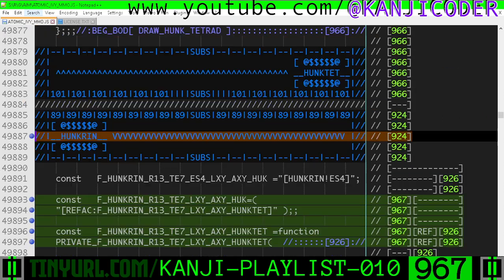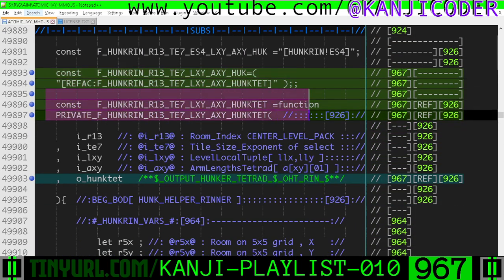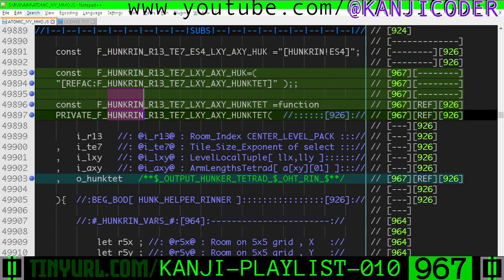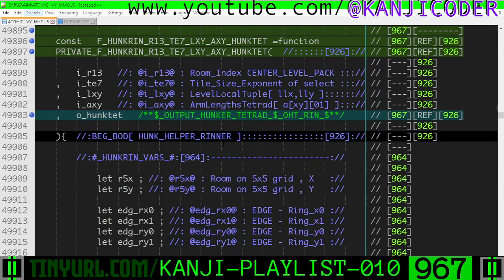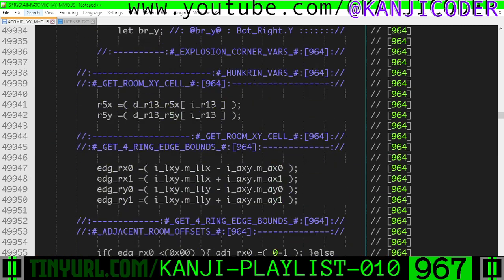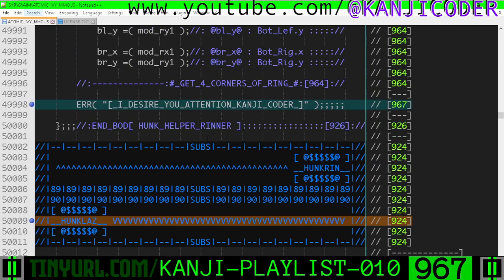Okay. Now, okay, hunk ring. Okay, so this is a monkey wrench macro. Here's the new refactor name, and here's the new output parameter. So this partitions a ring-shaped explosion into a tetrad object that chunks it into 4 partitions. Okay, and then right here, this section right here, I desire attention. That's an error, right? Because I don't know exactly what the function needs to do. We'll figure it out in another video.